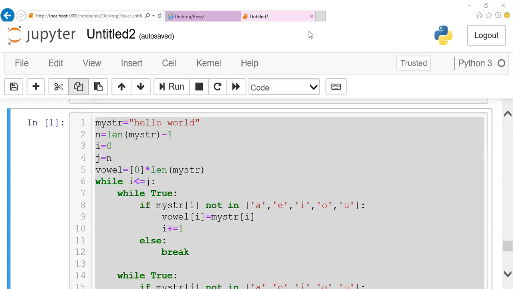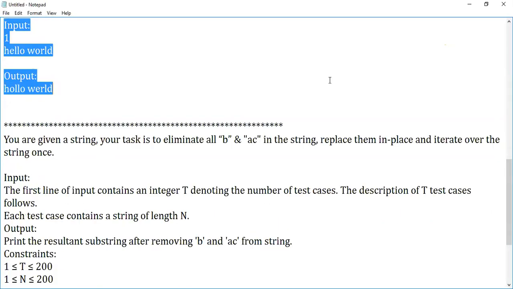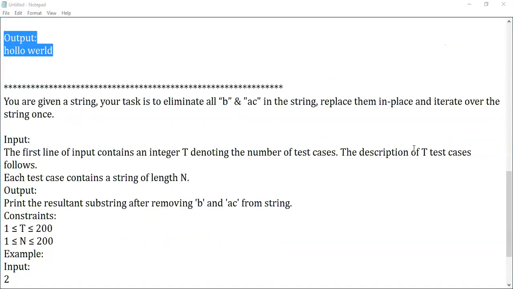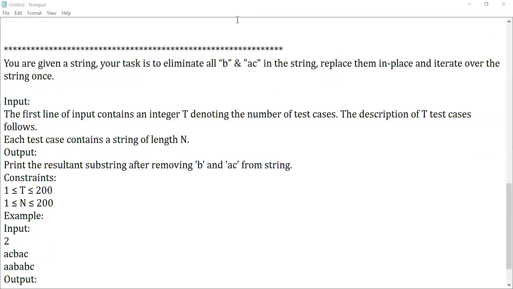Here is the next question. It is also a very simple question. You're given a string. Your task is to eliminate all B and AC in the string. Replace them in place and iterate over the string once. What are we supposed to do? We are supposed to replace all B's and AC's in our string using in-place replace, and iterate the string once. This is the condition given here.